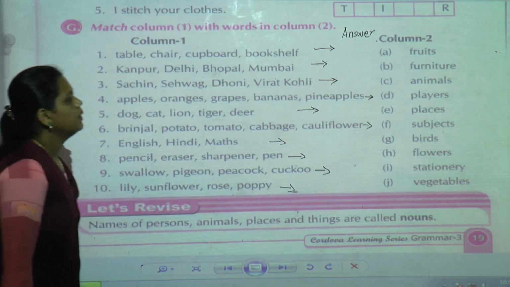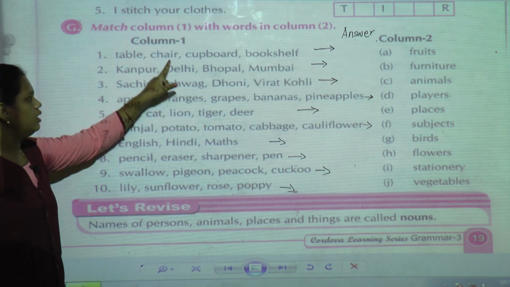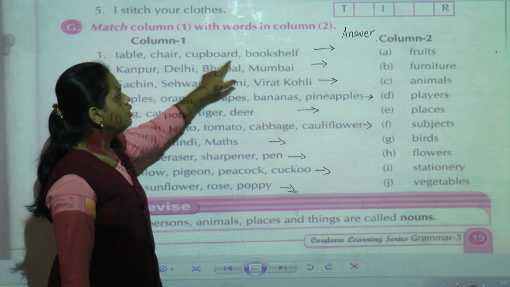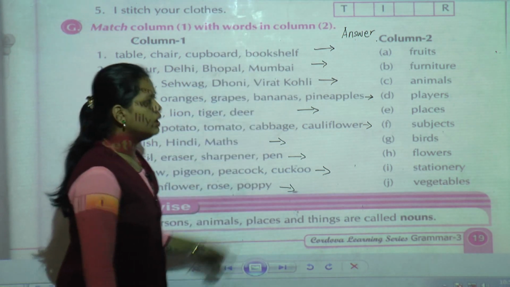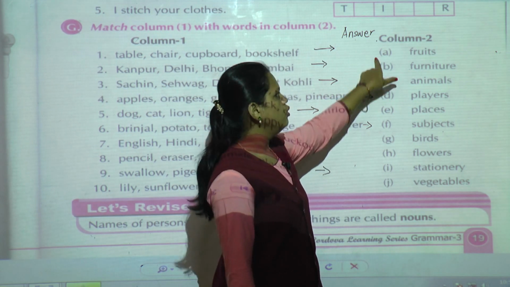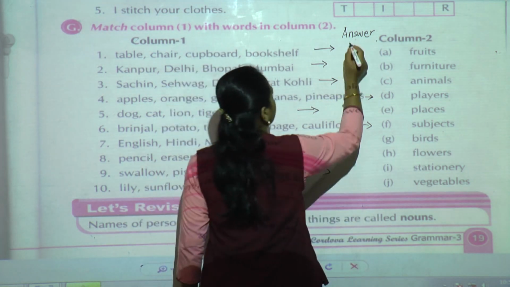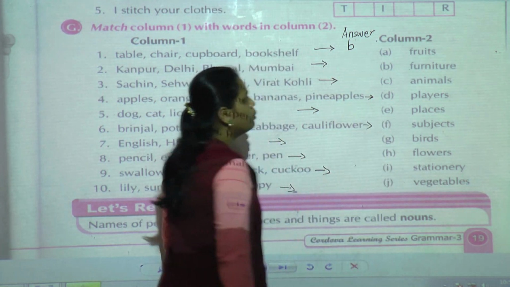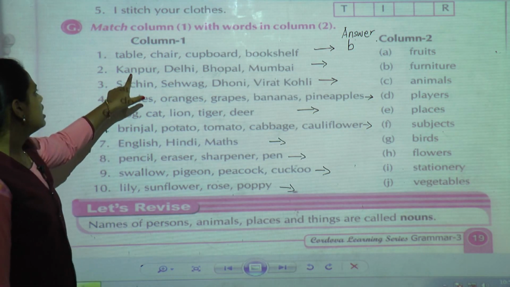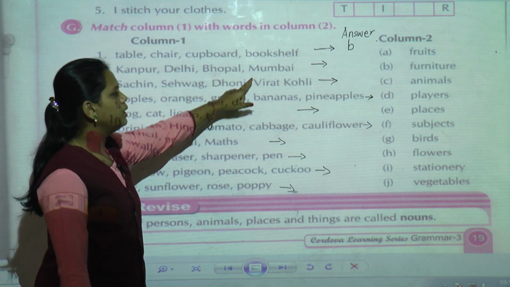Okay. Now first one is table, chair, cupboard, bookshelf. These are all things, but what do we have to call them? Are they fruits? No. What do we call them? Furniture. All these are furniture. So first one answer is B. Okay. Second one, Kanpur, Delhi, Bhopal, Mumbai.